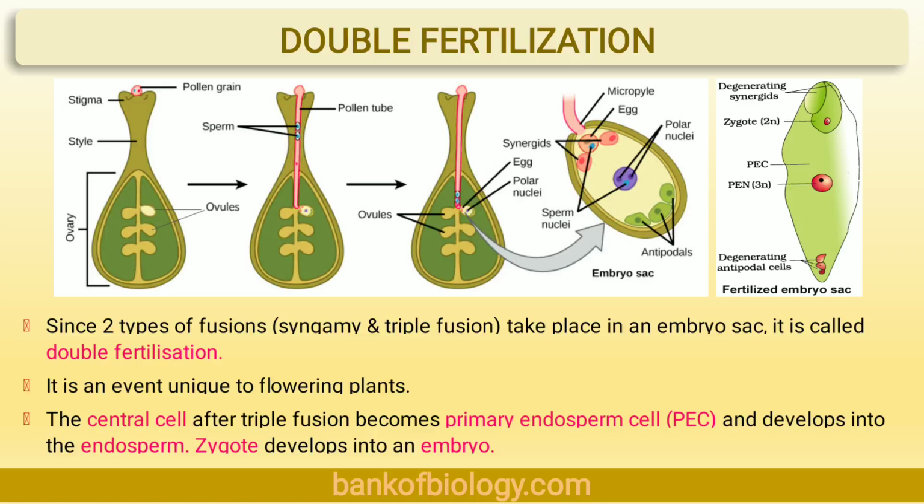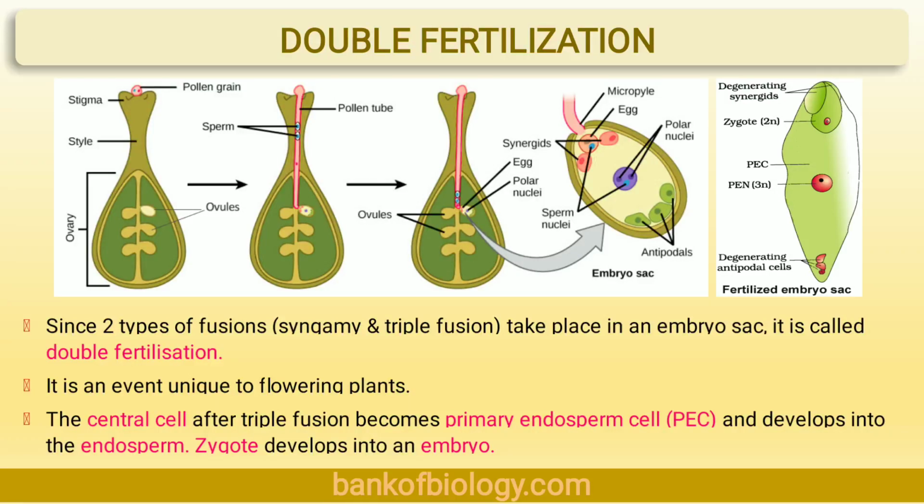Third, the triploid primary endosperm nucleus develops into the nutritive endosperm. It restores the diploid condition by the fusion of a haploid male gamete with the haploid female gamete, restoring the diploid condition of the zygote through syngamy. It also helps to avoid polyembryony, because two male gametes were available, but syngamy occurs with one and the second male gamete is used for triple fusion. So it is an event unique to the flowering plants.